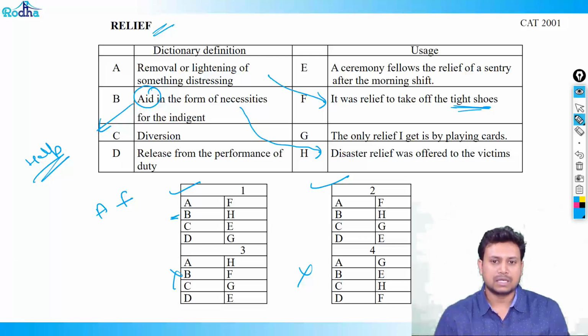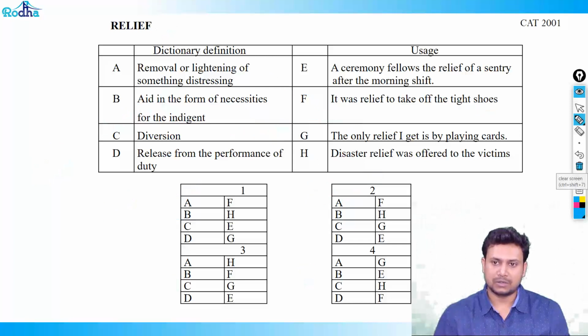Let's check C. Diversion. Diversion would mean a ceremony; relief follows the relief of a century. No. Diversion means anything that changes or helps you to change your mind, which is the only relief I get by playing cards, and that's a diversion we are referring to. C and G, so this has to be the right answer. It was a good question where a couple of usages were similar in two options, but as we looked deeply into the other options, we were able to get the answer. Let's get on to the next question.